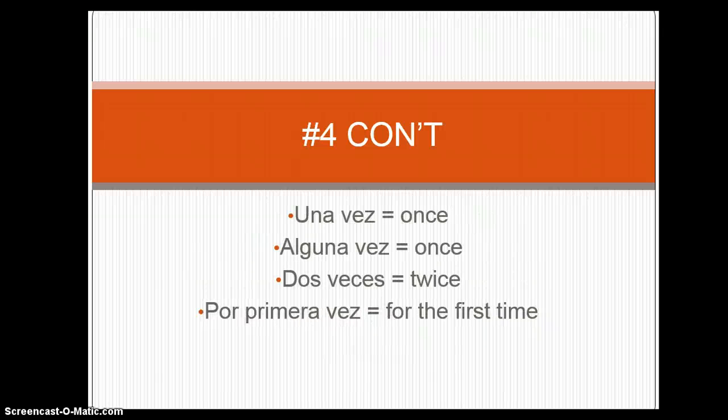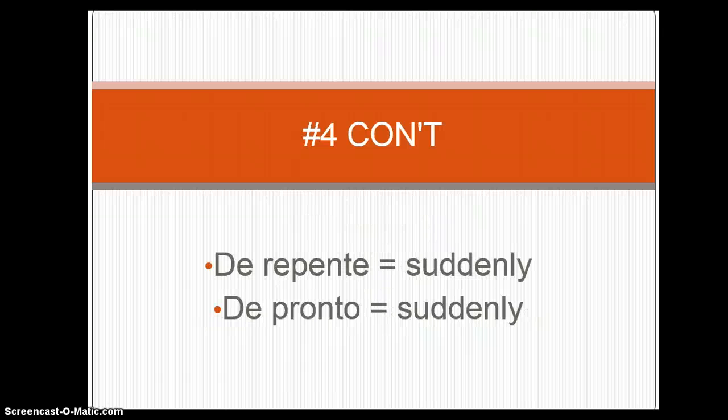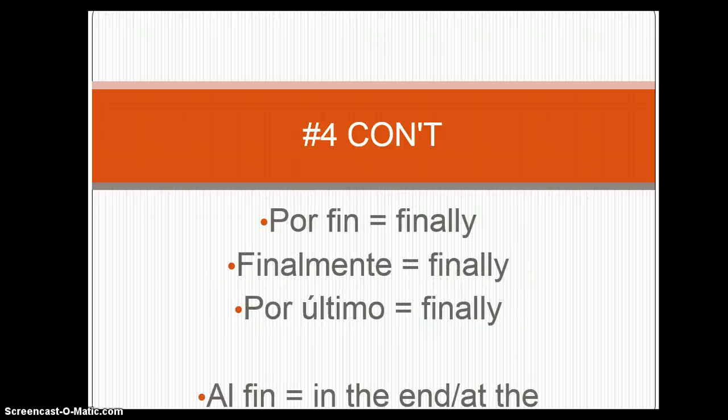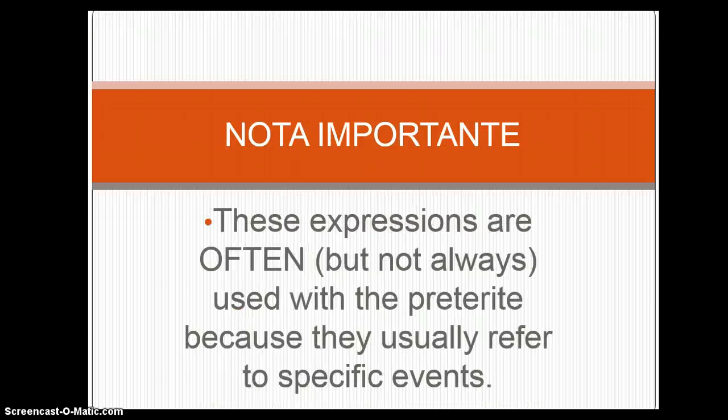Once, for the first time, 2 times, all specific. Suddenly usually triggers the preterite as well because it leads up to events and actions that occurred all of a sudden. These expressions are ways to summarize how something turned out or what happened in the end. Therefore, they typically trigger the preterite. It's important to point out that these expressions most of the time trigger the preterite, but not always. There are exceptions. But usually we use the preterite with them because they refer to specific isolated events.